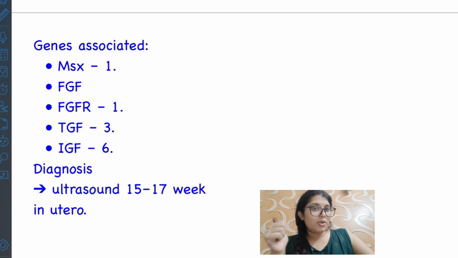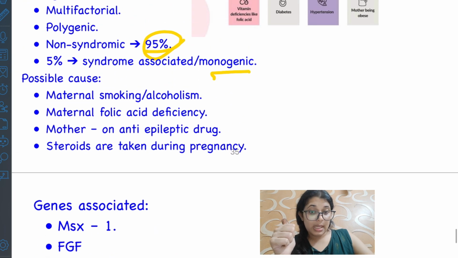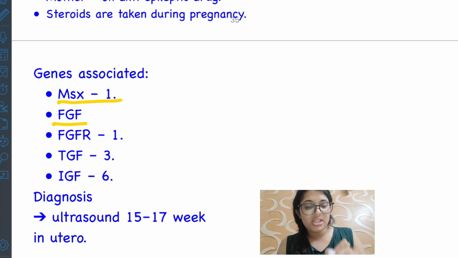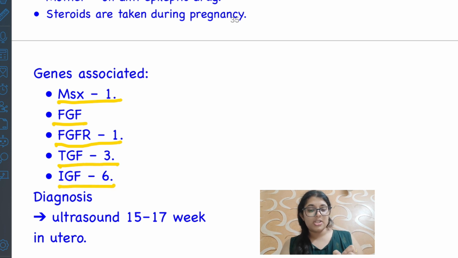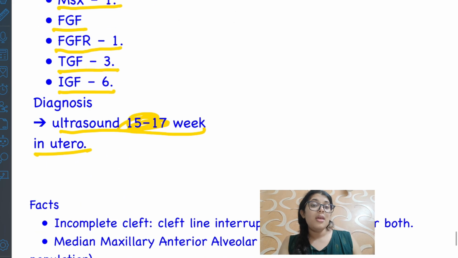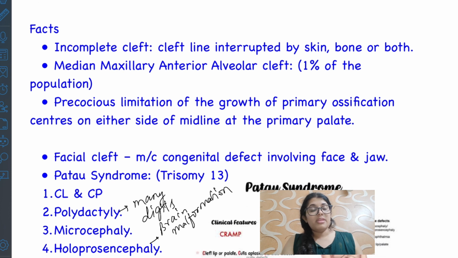Next, the genes. As I told you already, it is polygenic in nature. The genes which are involved, this is very important: MSX1 gene, FGFR1 gene, TGF3 gene, and IGF6 gene. MSX1, FGFR1, TGF3, and IGF6. The diagnosis of cleft lip and cleft palate is done via ultrasound at 15 to 17 weeks in utero.